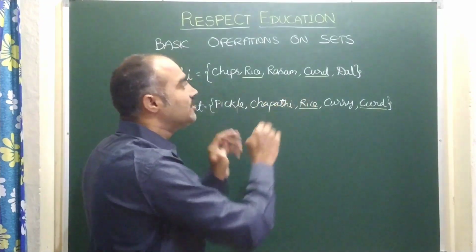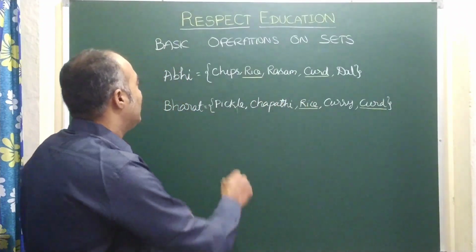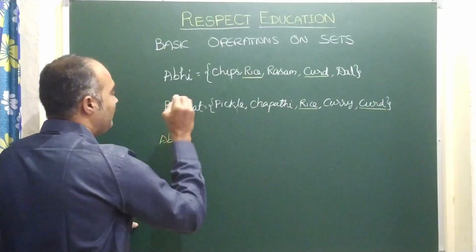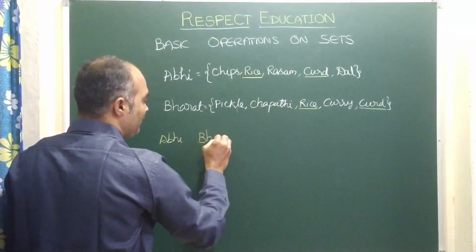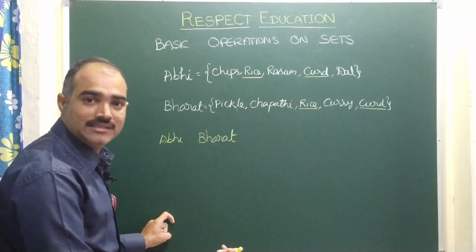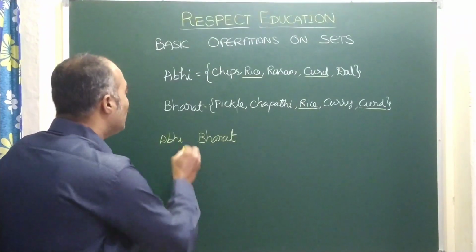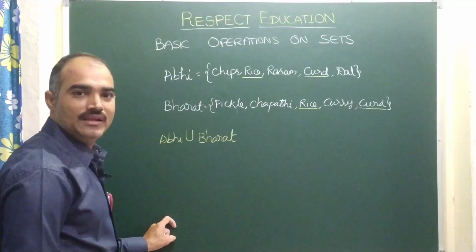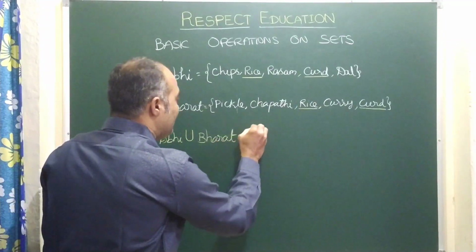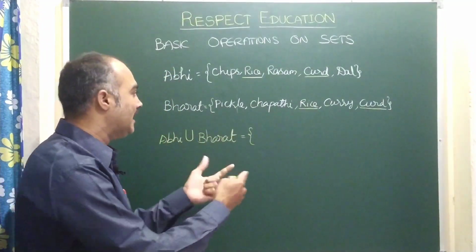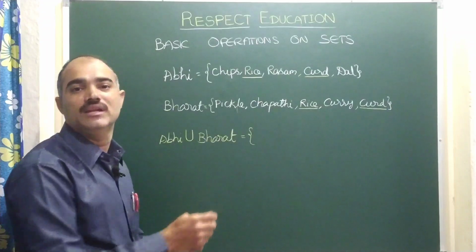Now the remaining things you see, children. For example, Abhi and Bharat, as I told you, they are friends, which means they show unity. Let us take U as unity. If they show unity, meaning they become friends and share the items, what items will each one have?